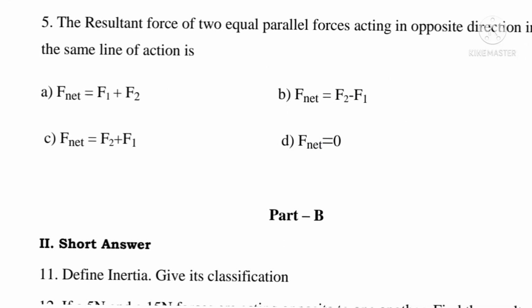Fifth question, the resultant force of two equal parallel forces acting in opposite direction in the same line of action is? Options A, F net is equal to F1 plus F2, B, F net is equal to F2 minus F1, C, F net is equal to F2 plus F1, D, F net is equal to 0. Correct answer, option D, F net is equal to 0.